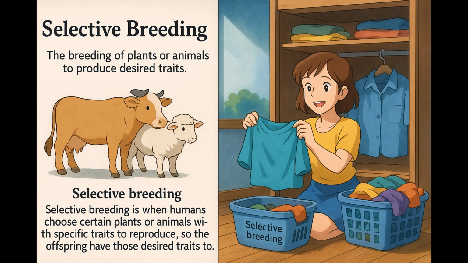Just as you'd sort through and keep only the clothes that fit well and suit your style, selective breeding involves choosing plants or animals with traits that are most desirable. In both cases, you're intentionally selecting the best options, whether it's clothes that match your needs or organisms with preferred traits, to create a more ideal collection, be it a wardrobe or a breed.